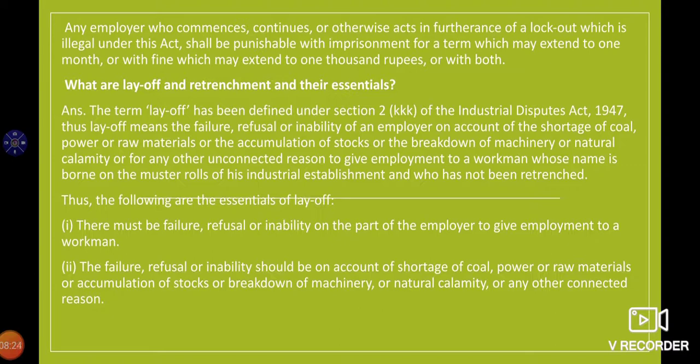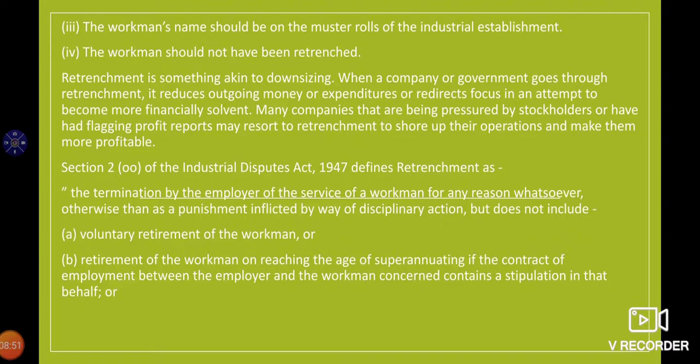Thus the following are the essentials of layoff. There must be a failure, refusal, or inability on the part of the employer to give employment to a workman. The failure, refusal, or inability should be on account of shortage of coal, power or raw material, accumulation of stock, breakdown of machinery, natural calamity, or any other connected reason. The workman's name should be on the muster roll of the industrial establishment, and the workman should not have been retrenched.